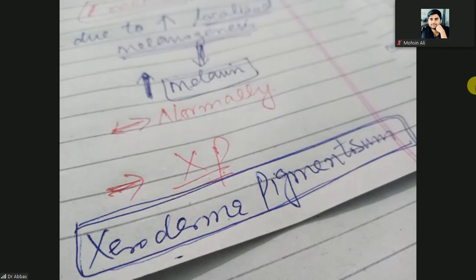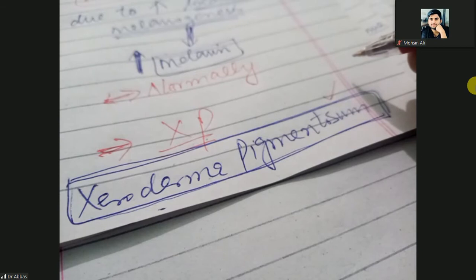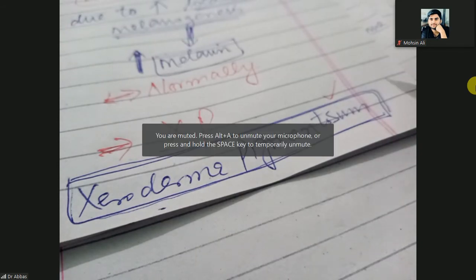When a patient who has xeroderma pigmentosum stays in the sunlight, that patient will feel a burning sensation. Why? Because due to the ultraviolet light, the damaged DNA will not repair properly.